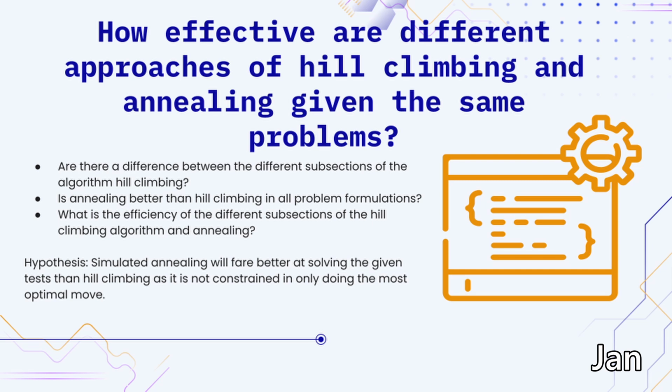Are there differences between the different subsections of the hill climbing algorithm? Is annealing better than hill climbing in all problem formulations? What is the efficiency of the different subsections of the hill climbing algorithm and annealing? Hypothesis: simulated annealing would fare better at solving the given test than hill climbing, as it is not constrained to only doing the most optimal move.